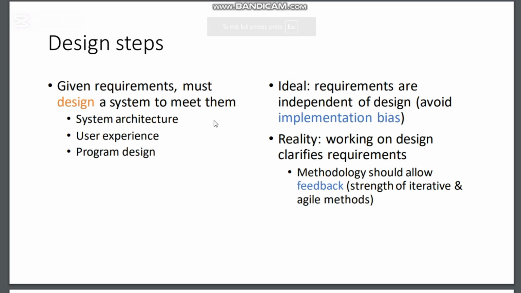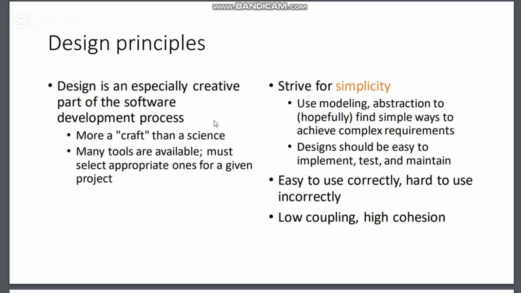System designs. Design steps. Given requirements, we must design a system to meet them. System architecture, user experience, program design. So these are basically the three different types of things that we have to see during designing. Design principles.